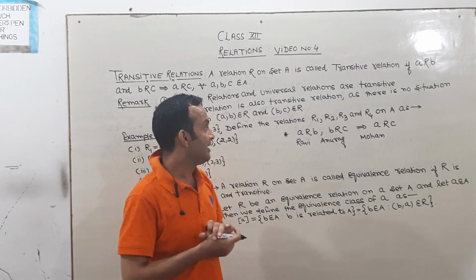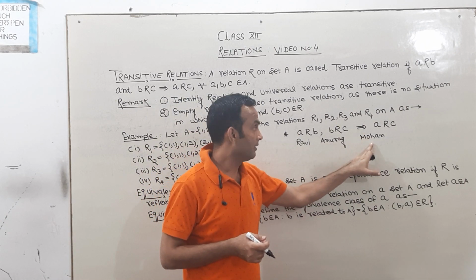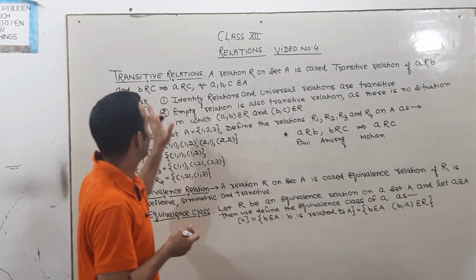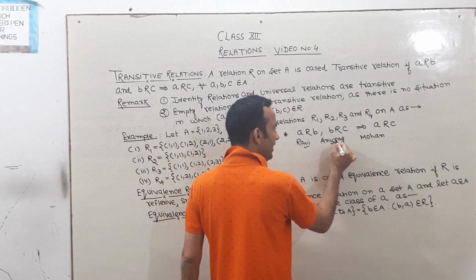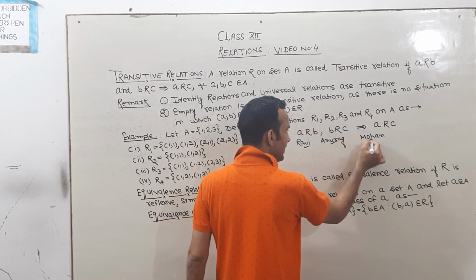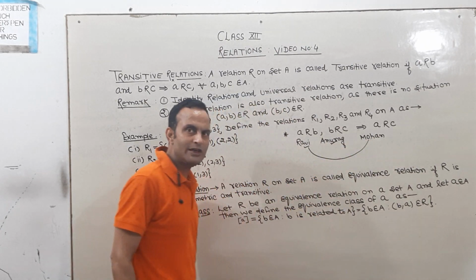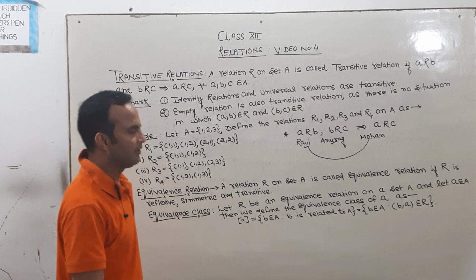Then Ravi is also the brother of Mohan. So this type of relation is said to be a transitive relation. It means A related to B, B related to C, then in the same sense A must be related to C.